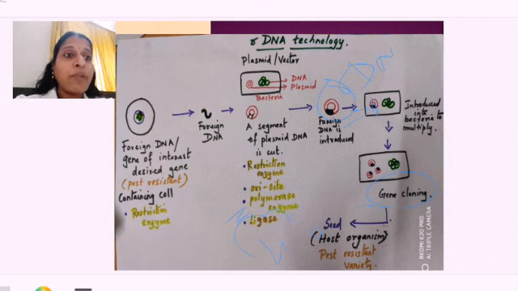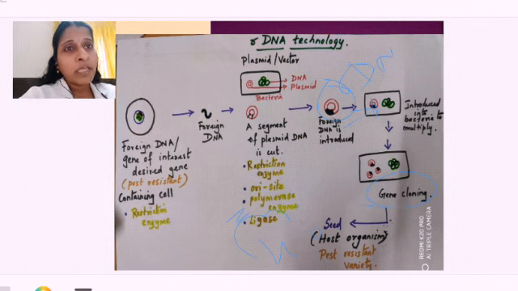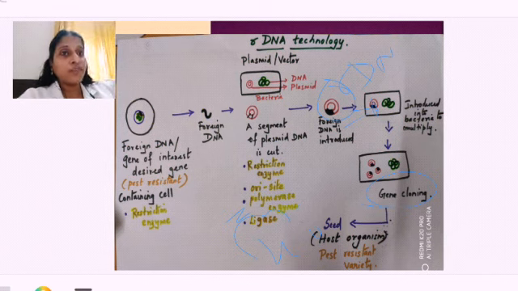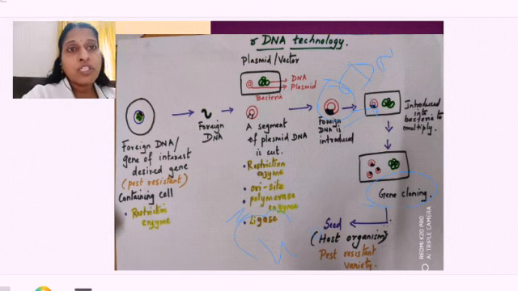In that seed of the plant only, what was produced? This plasmid was introduced. Okay. So this plasmid is now introduced into that plant, and that plant will be what? Disease resistant. So like that many clones are made, and thereafter they are introduced into the seeds of different plants. So all plants will be having what? Resistant to pest, right?